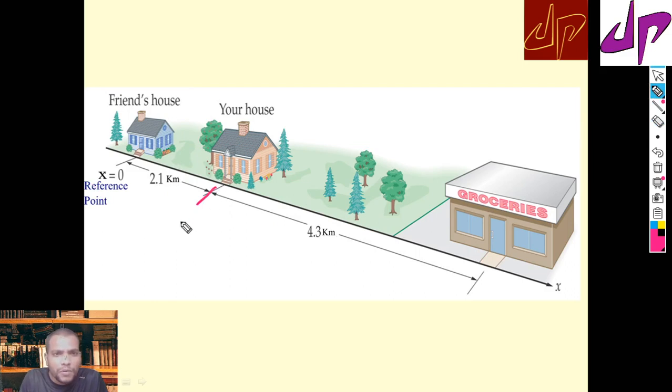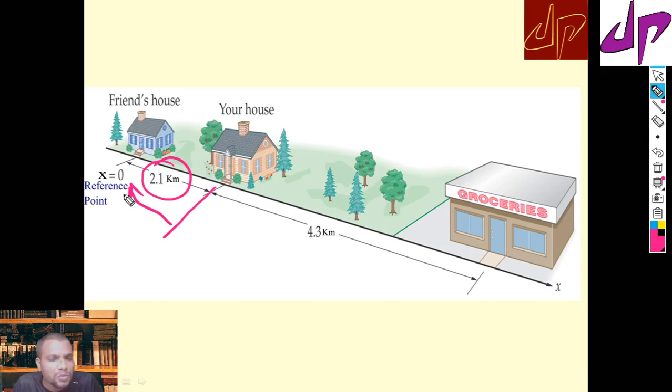Suppose you are moving from your house to your friend's house. Here we can say that the reference point has changed. The measured distance here is equal to 2.1 kilometer, that is also the same. The change is only the reference point, nothing else. You can measure from any point you take, there is no problem at all for distance.